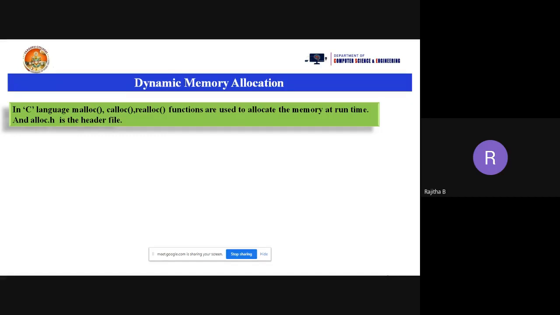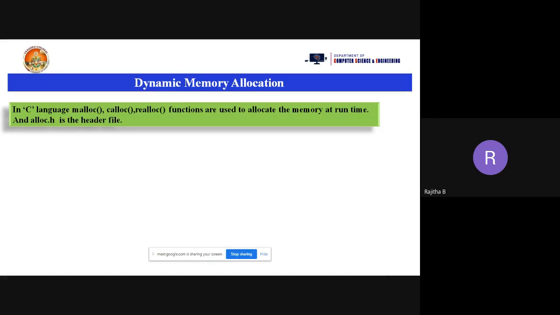So what is the free function? In dynamic memory allocation, we have malloc, realloc, calloc, and we have one more function, the free function. So what is the free function? It is going to delete the memory that is allocated to the variables.